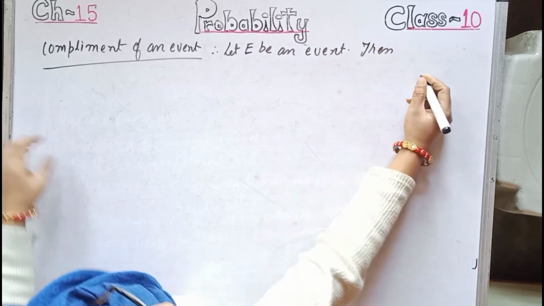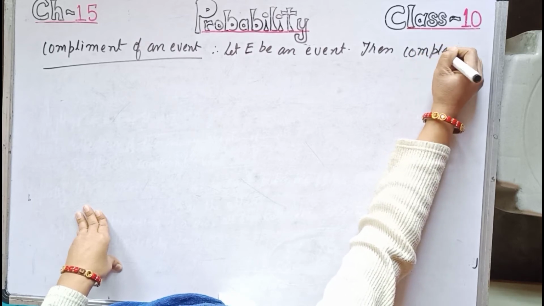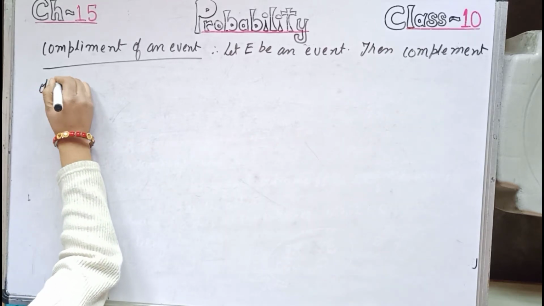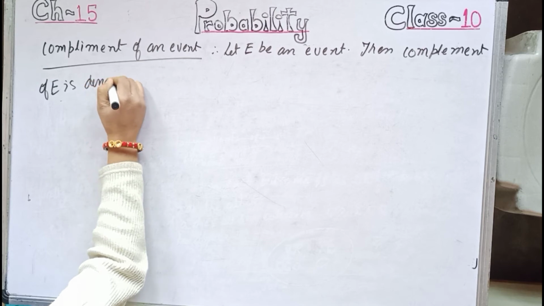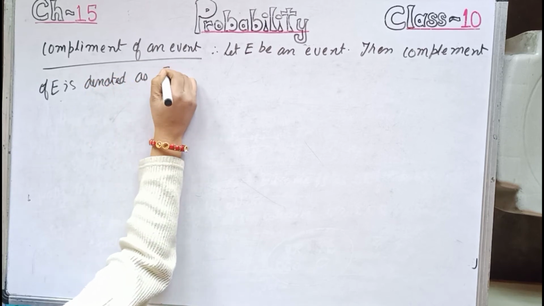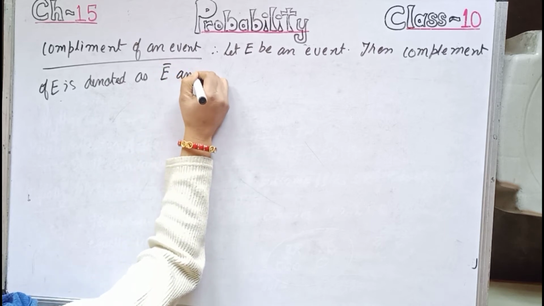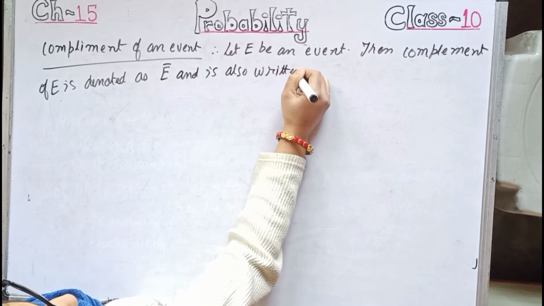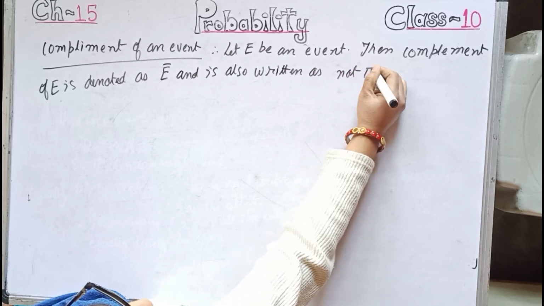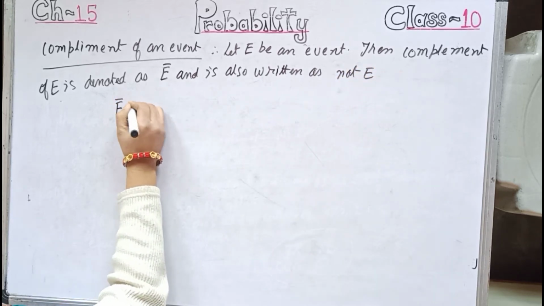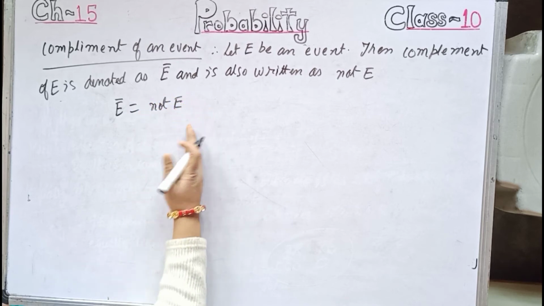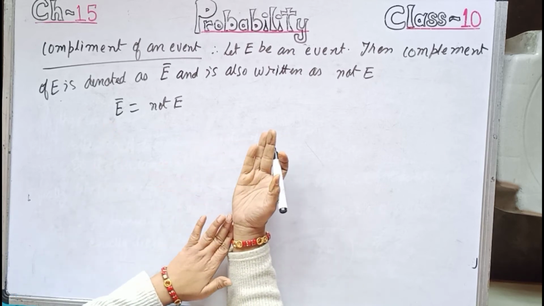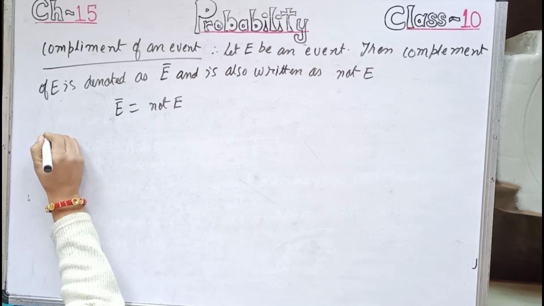Then complement of E is denoted as E bar and is also written as not E. That is E bar equals to, we can write not E. So if capital E is the event of happening of an event, E bar is the event of not happening of that event.